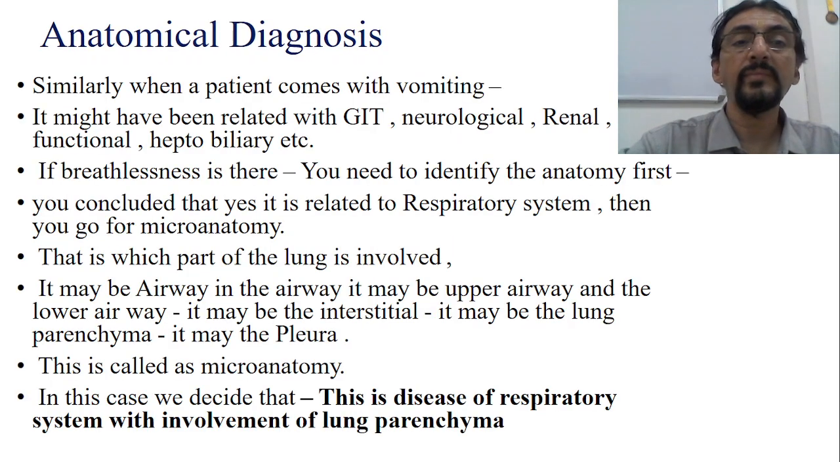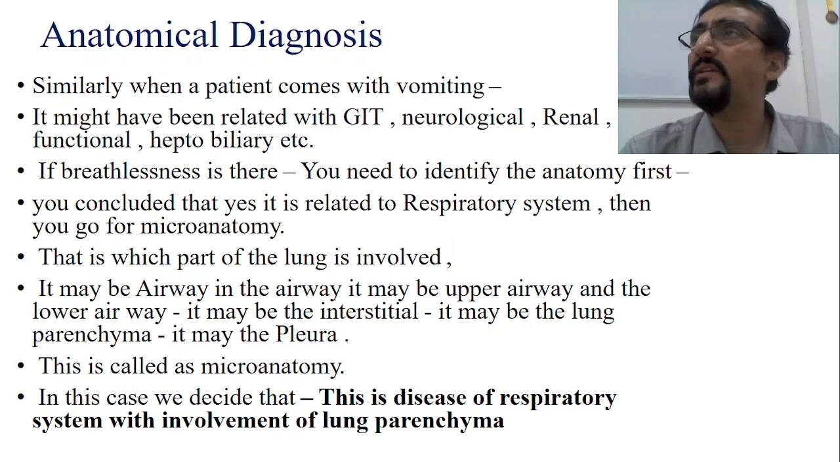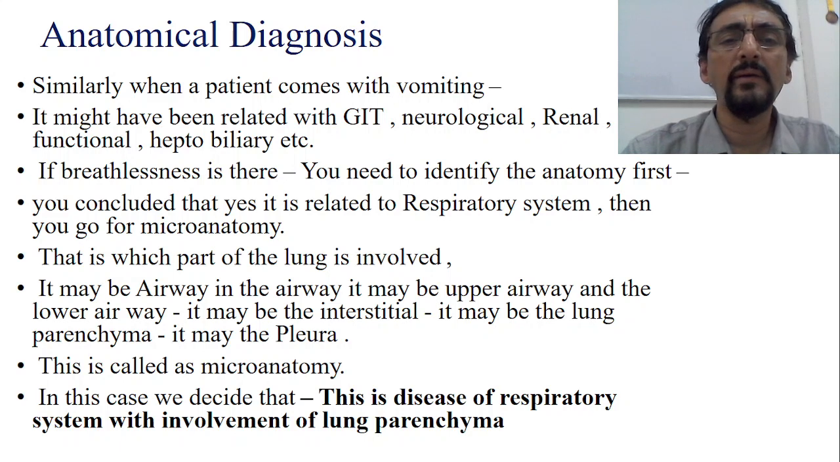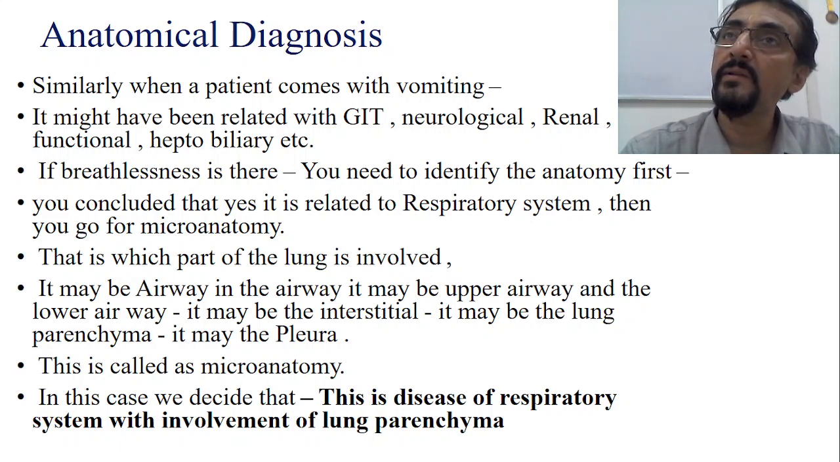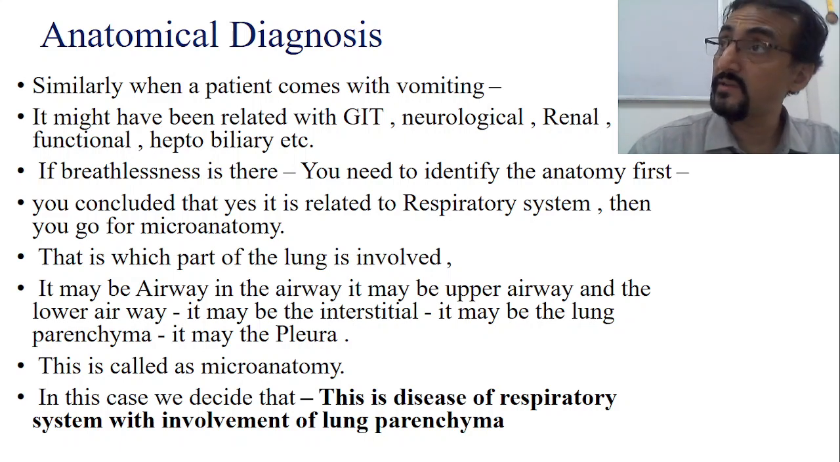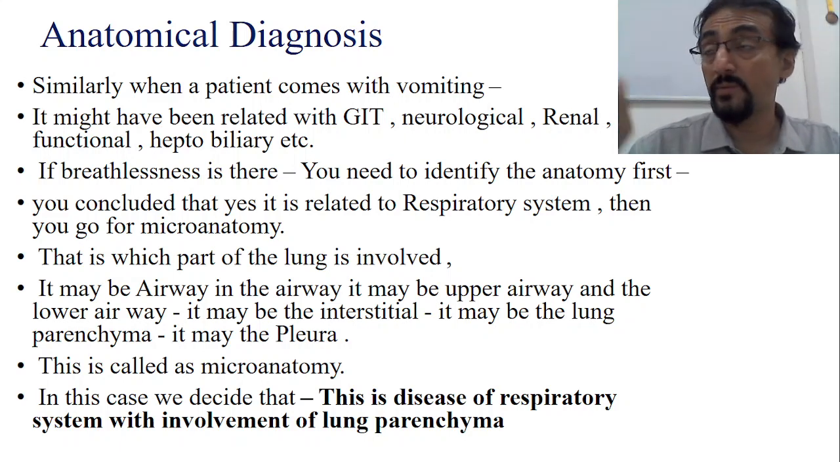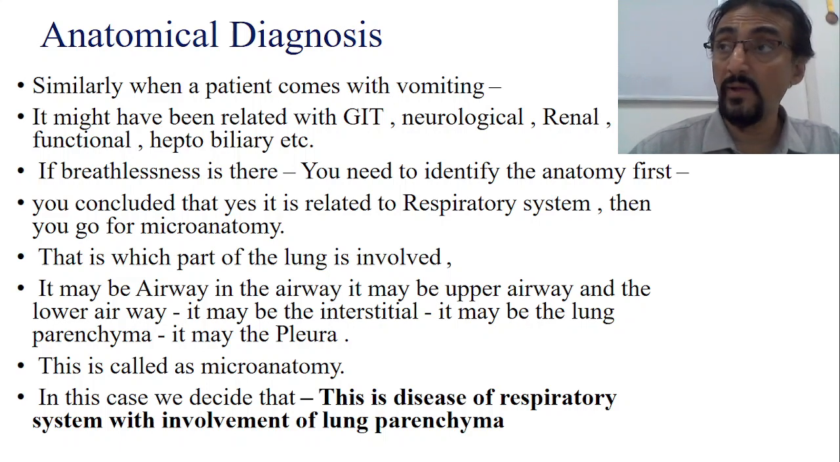That we will see. Similarly, suppose a patient comes to you with vomiting. We have seen the last example, breathlessness: disorders of a number of systems may lead to breathlessness. Similarly, disorders of many systems may lead to vomiting. Disorders of the GIT may lead to vomiting. Neurological problems may lead to vomiting. Renal problems may lead to vomiting. Some functional problems also lead to vomiting. Some hepatobiliary problems also lead to vomiting. Now, we have to identify anatomically.